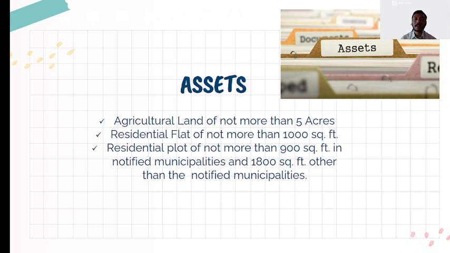Assets: agricultural land of not more than 5 acres, residential flat of not more than 1000 square feet, residential plot of not more than 900 square feet in notified municipalities, and 1800 square feet other than the notified municipalities. This was about assets. So an unreserved candidate has to satisfy both the income and assets criteria to be eligible for EWS category.